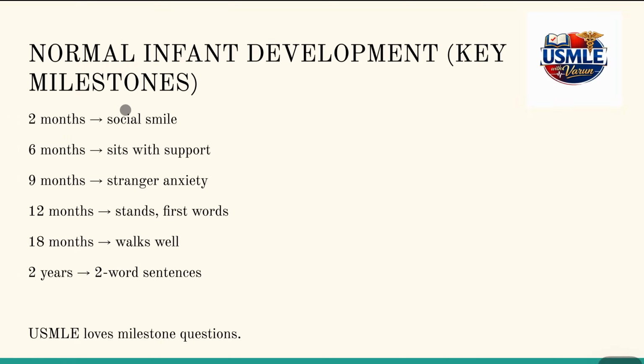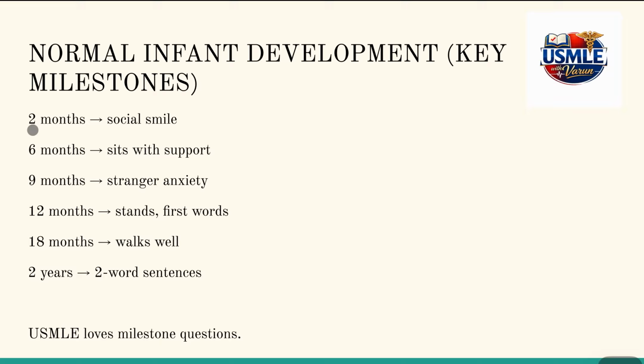Coming to infant development milestones. One thing I want to let you know is that USMLE loves milestones. So it actively tests on milestones of infants and children. So we need to remember key milestones. Social smile by 2 months, sit by 6 months, stranger anxiety by 9 months, first words and standing by 12 months, walking by 18 months, and two-word sentences by 2 years are the key milestones that need to